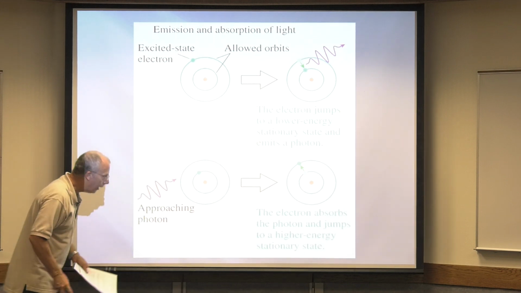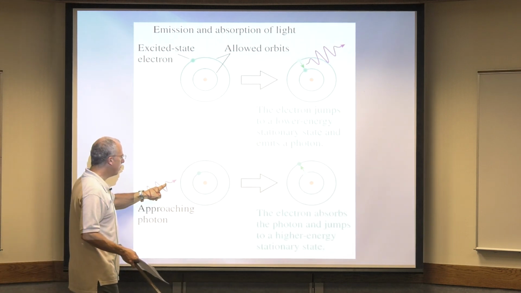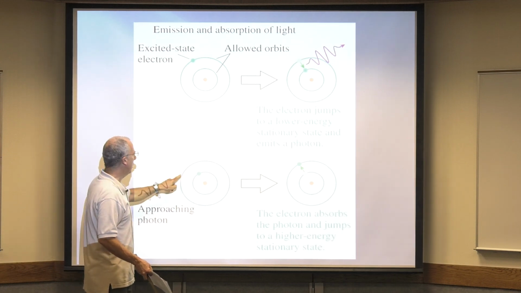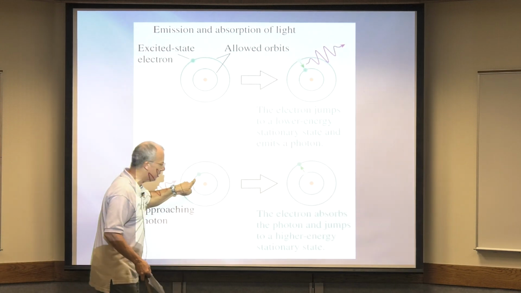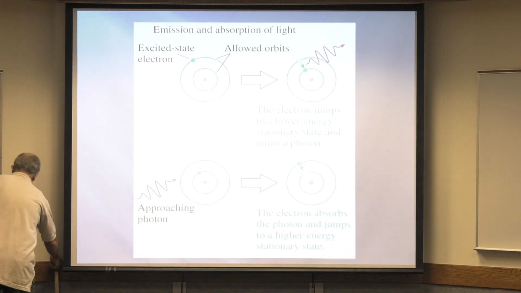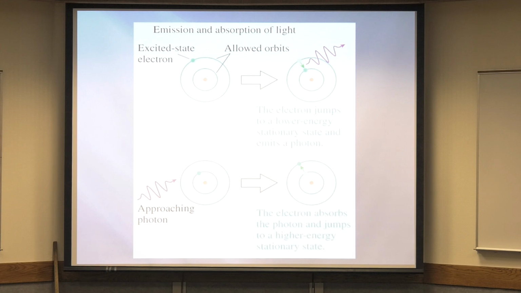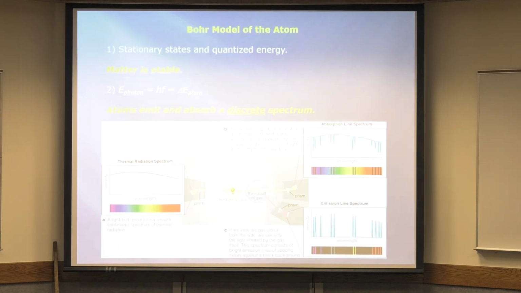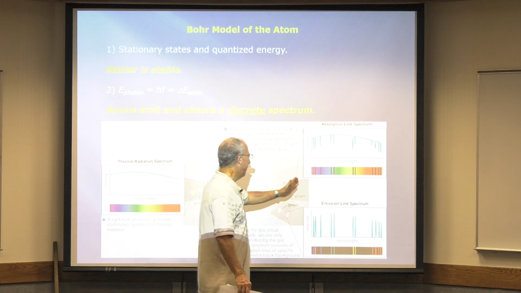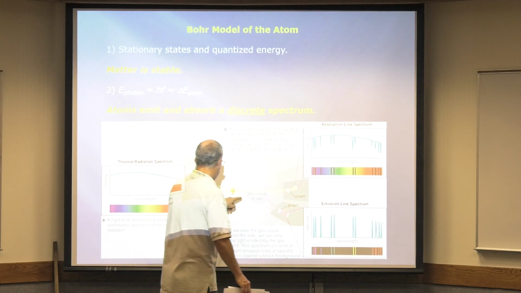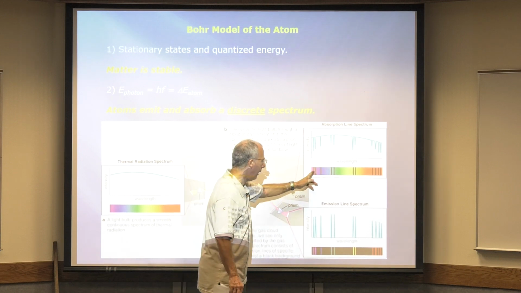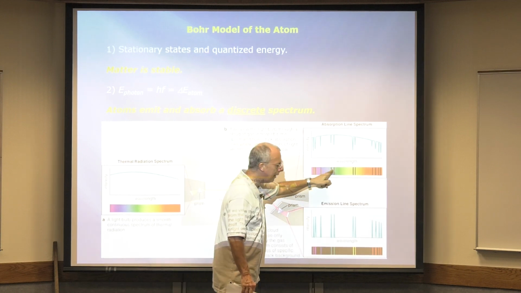But the important thing is, once again, the energy of this photon has to be exactly the energy difference between this state and that state. No other photon will do it. Now, come on, that explains this, right? I mean, here, photons are being absorbed, because you're not seeing any light here.